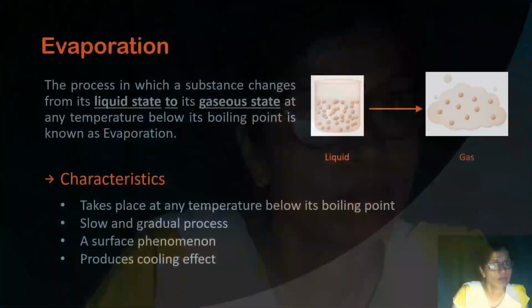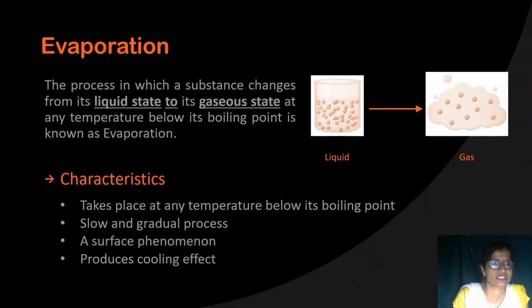The process in which a substance changes from its liquid state to its gaseous state at any temperature below its boiling point, that is evaporation. Like river water and sea water are converted into the water vapor form by the process of evaporation, not by the process of boiling.